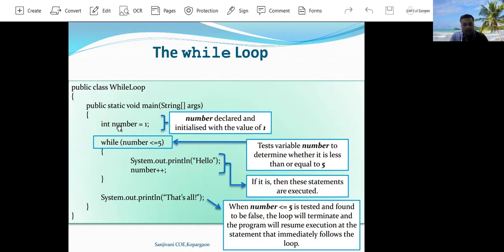Once the value of number is greater than 5, that is 6, then this condition becomes false. Once the condition specified inside the while loop is false, then execution control is transferred out of the while loop, and it will print or execute the statements which are written outside the while loop. This is the example of the while loop.